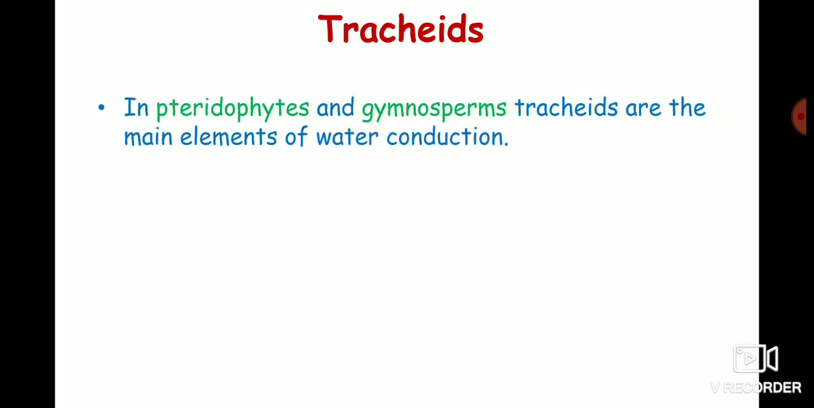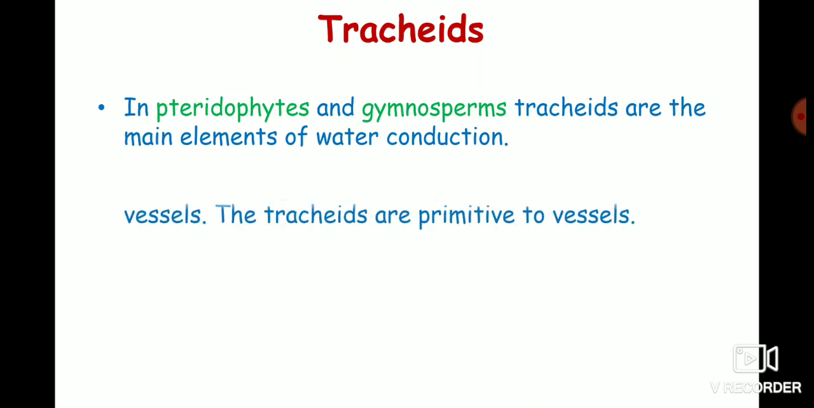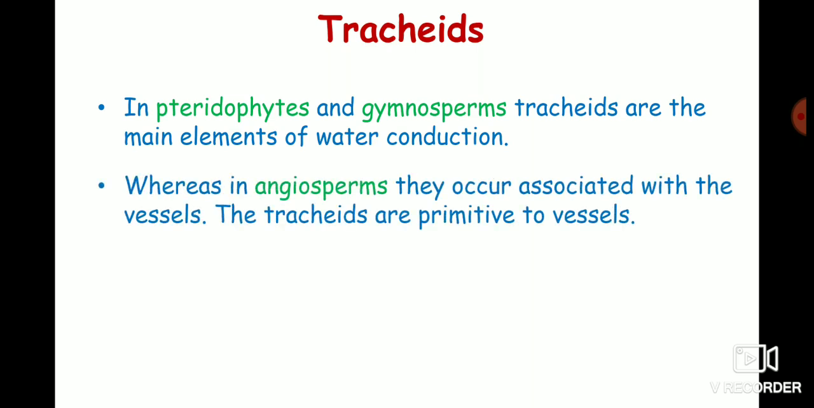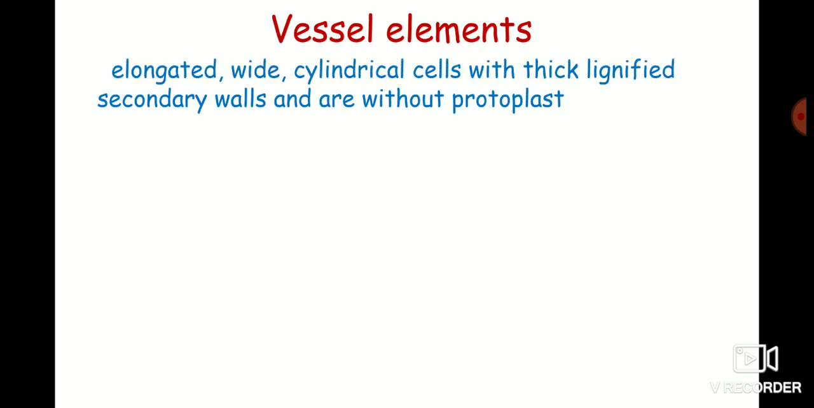The tracheids are specially adapted to the function of conduction. The thick and rigid walls of tracheids also help in mechanical support. In pteridophytes and gymnosperms, tracheids are the main elements of water conduction. Tracheids alone are present in pteridophytes and gymnosperms, whereas in angiosperms they are associated with the vessels. The tracheids are primitive to the vessels.